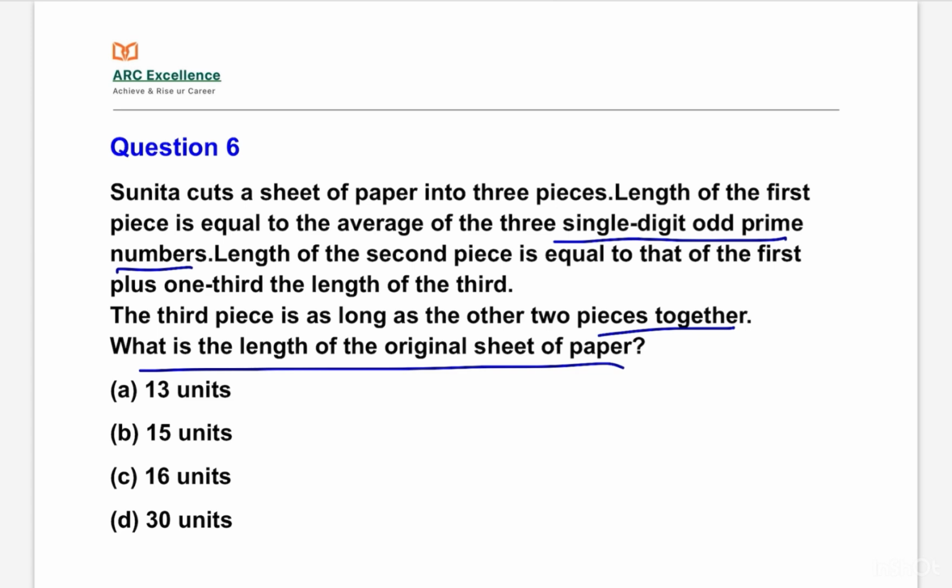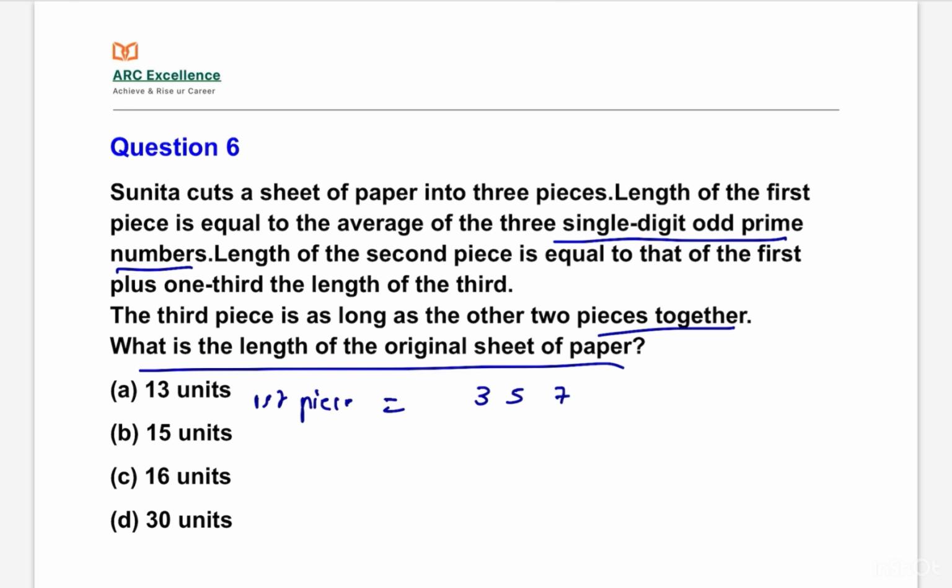Here the length of the first piece is equal to the average of the 3 single digit odd prime numbers. We can take the 3 single digit odd prime numbers as 3, 5 and 7.